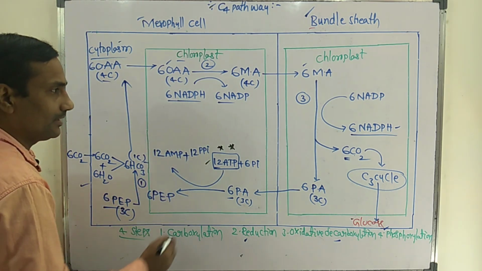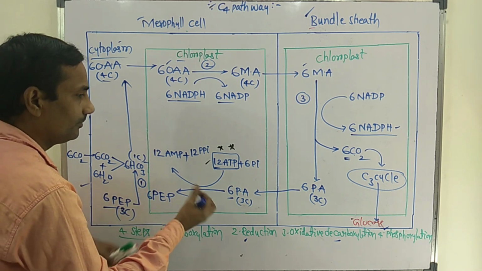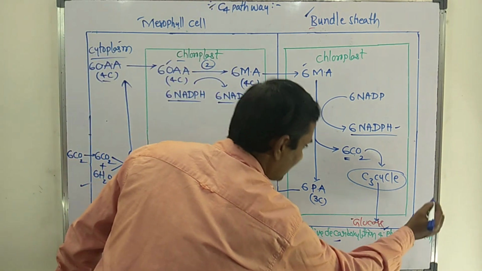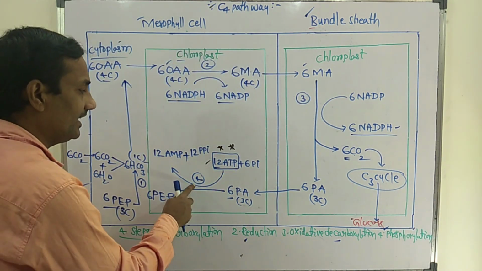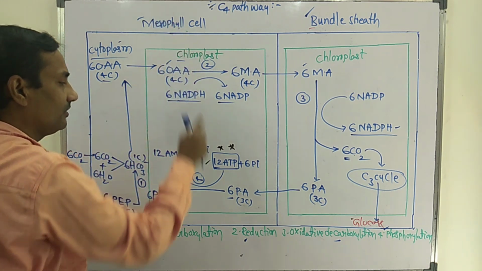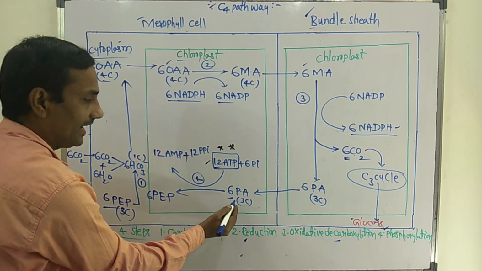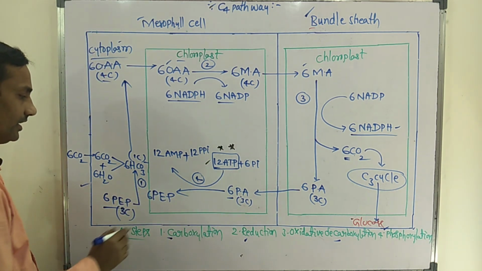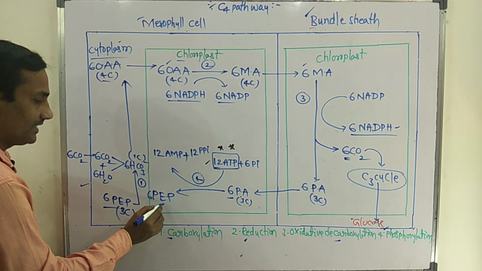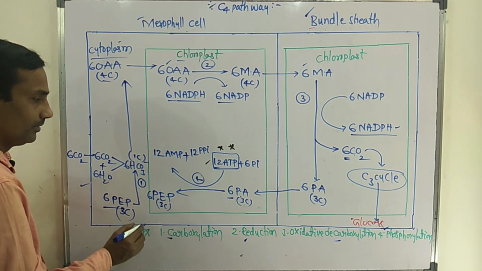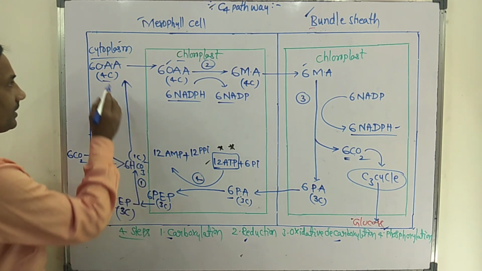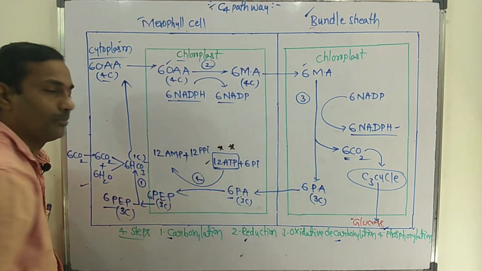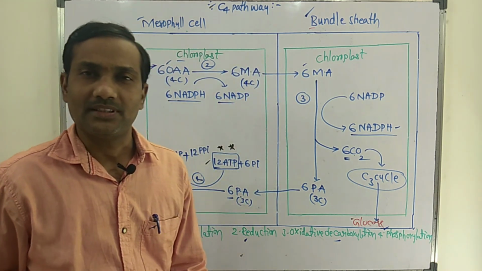The step that occurs here is called phosphorylation, the fourth step. The phosphorylation occurs in the chloroplast of the mesophyll cell, at the time of conversion of pyruvic acid to phosphoenol pyruvic acid. Phosphoenol pyruvic acid, a 3 carbon compound, enters the cytoplasm of the mesophyll cell again to run the pathway. It is a cyclic process.